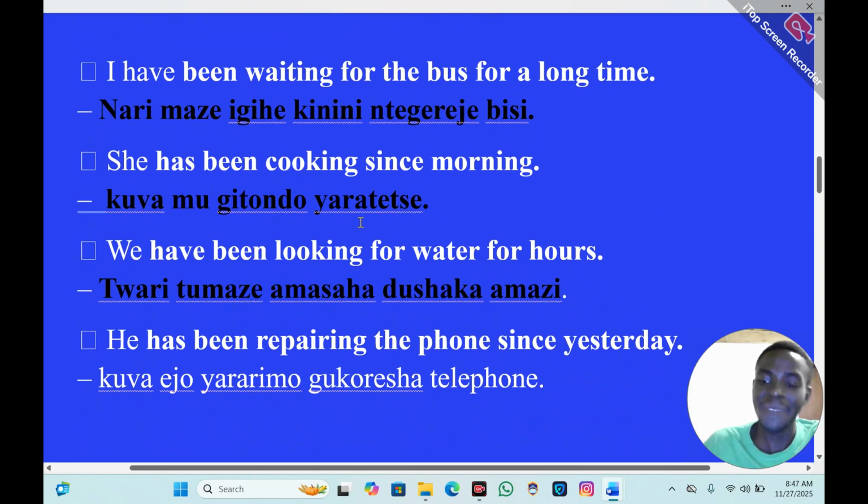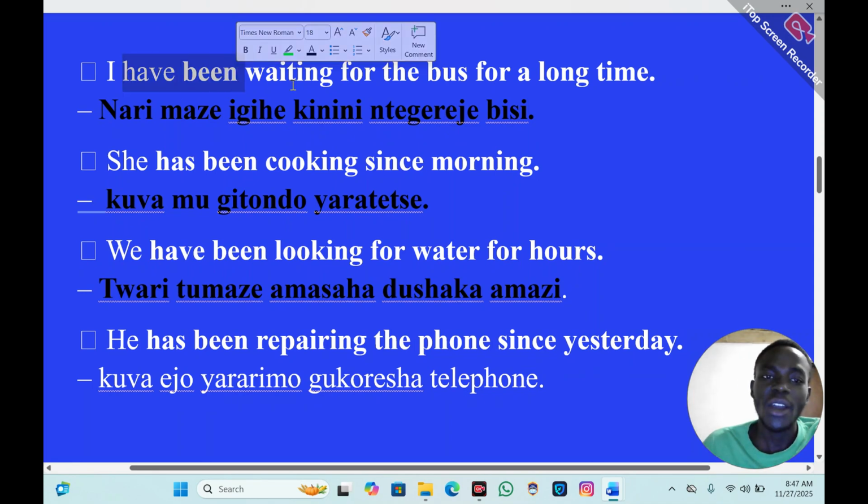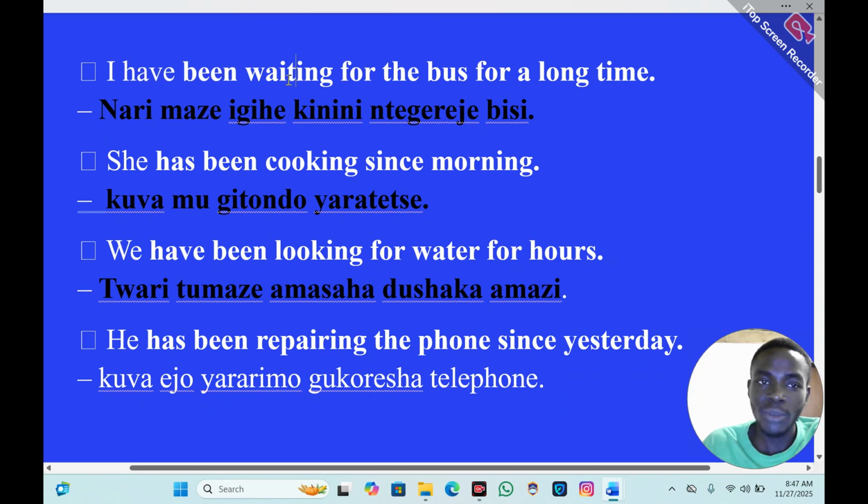If you are new here, iyi ni channel nziza ishobora kugufasha kwiga icyongereza umunsi ku munsi neza kandi vuba. Let's proceed. I have been waiting for the bus for a long time. Nari maze igihe kinini ntegereje bisi. I have been waiting. I subject, have been waiting, verb to wait plus ing, for the bus for a long time. Nari maze igihe kinini ntegereje bisi.